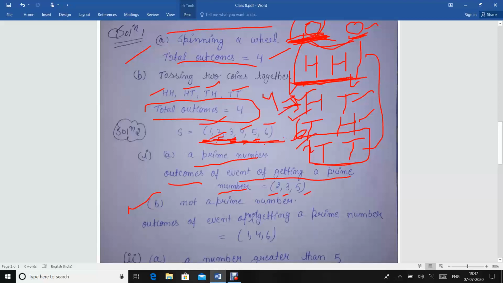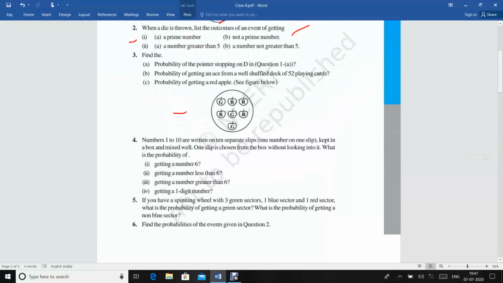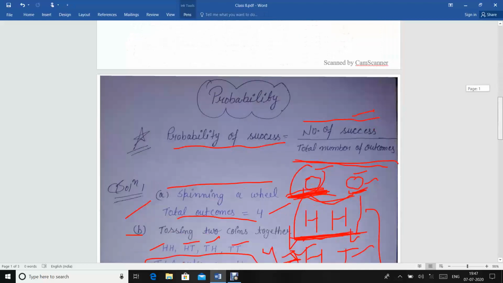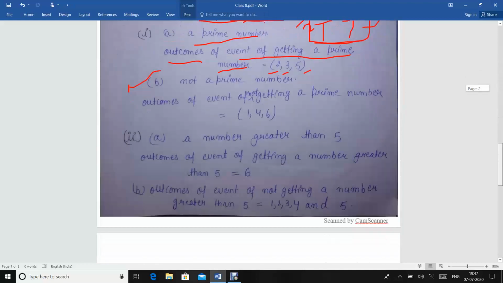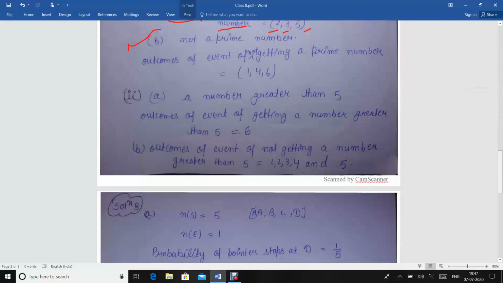See, the next part is part B, which is saying a number greater than 5 and a number not greater than 5. A number greater than 5.